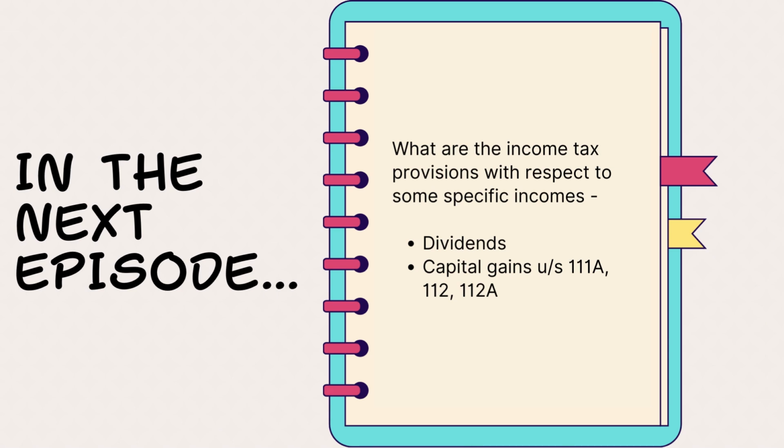You remember in our first few slides, we talked about specific incomes, when we were looking at the surcharge rates. Actually, we have to dwell a lot on what the income tax provisions are with respect to that. What are the rates? How is it taxed? It's a whole chapter on its own. So I thought we will give more focus in our next episode. So it will be income tax provisions with respect to the specific incomes, basically dividends and capital gains under those three sections, what you see here. Basically, capital gains when you sell equity shares, equity oriented mutual fund units or units of business trust.